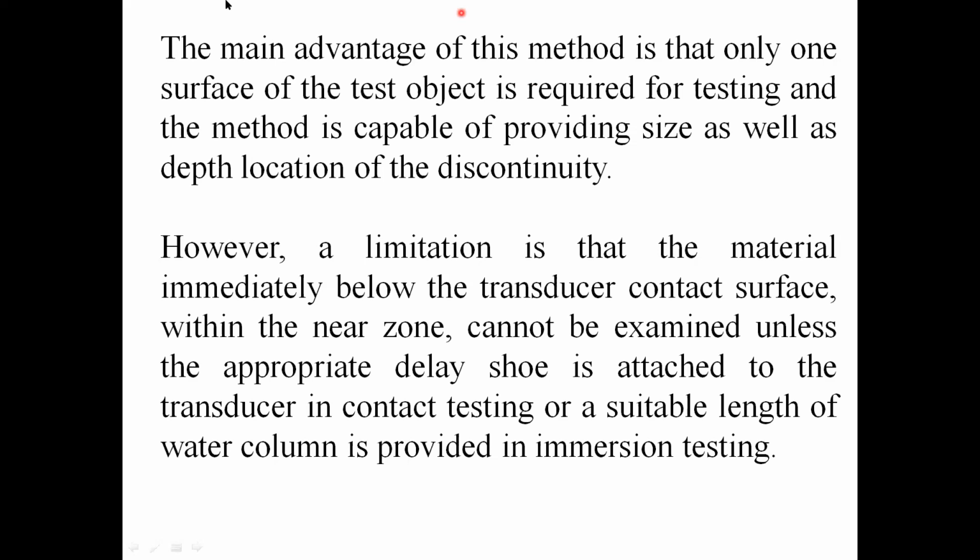If you want to identify the defects which are nearer to the surface, we have to arrange a special arrangement, that is, we need a shoe. A shoe means we arrange an extra material on the surface of the object, and then move the probe on that surface. This gives some distance from the surface of the object. Then only can we identify the subsurface defects in the object. This is the main limitation of the pulse echo system.